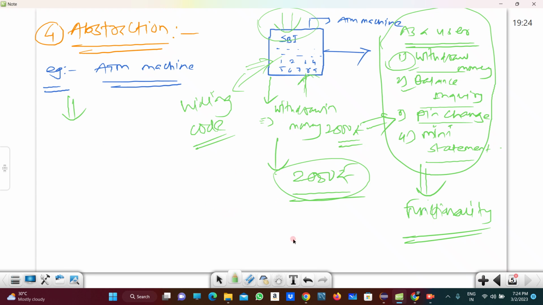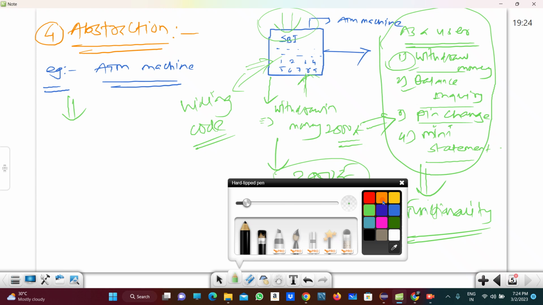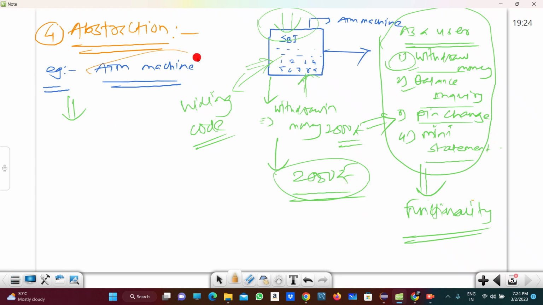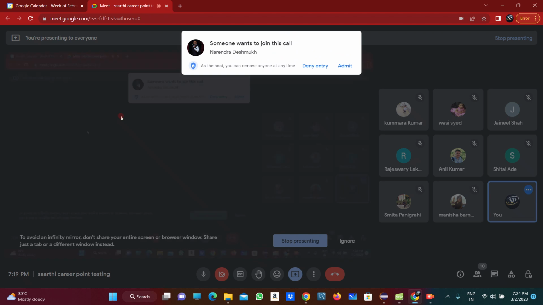So are you guys understanding here? For your better understanding, you can memorize this ATM machine example for abstraction.